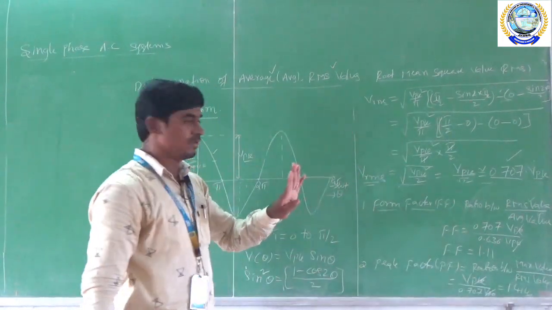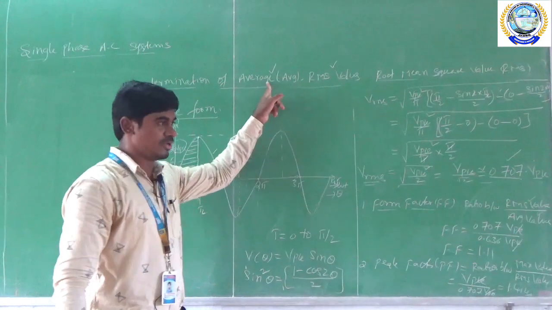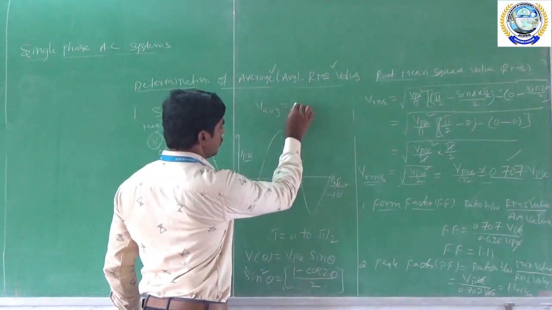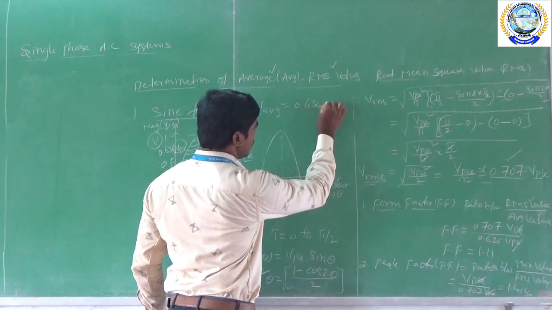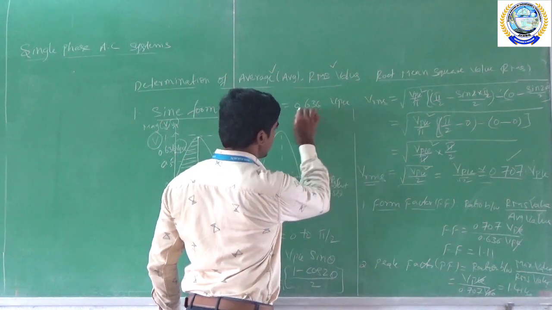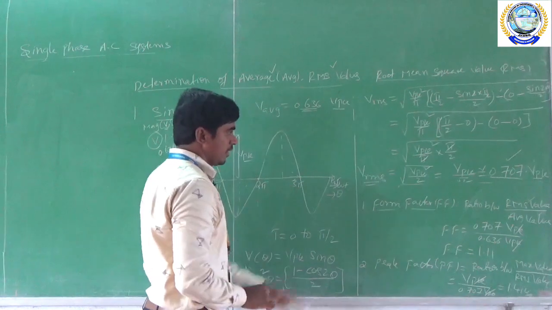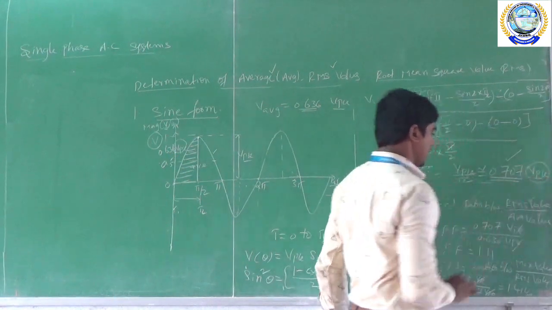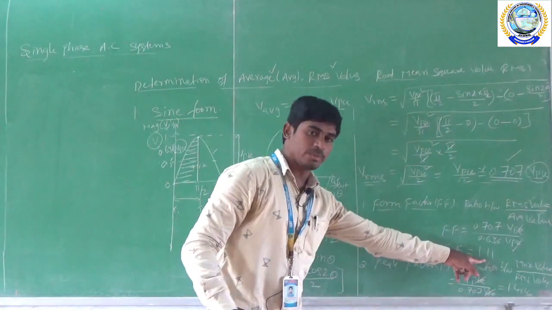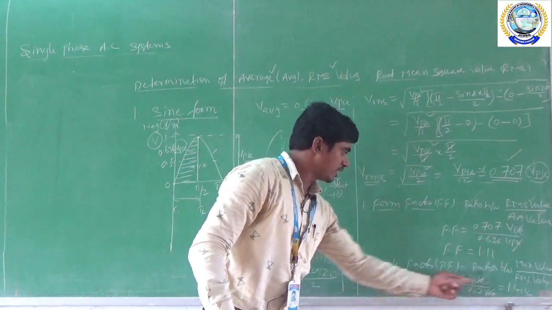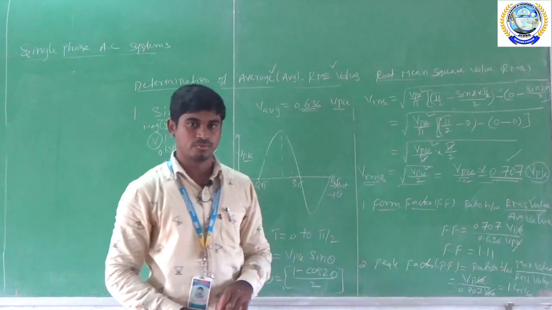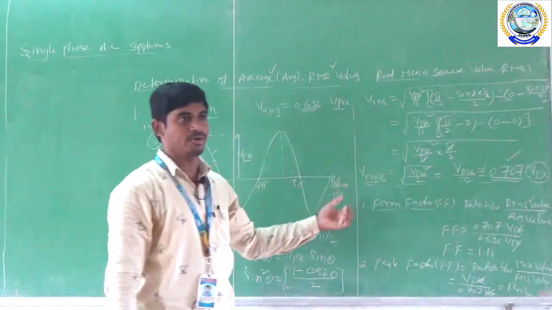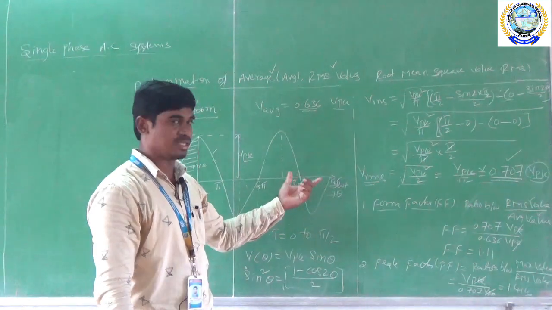Okay. Here we have four terms. One is the average value: V average is equal to 0.636 times Vpk, and RMS value is equal to 0.707 times Vpk, form factor is equal to 1.11 and peak factor is equal to 1.414. So this is the complete structure of the sine waveform to represent in electrical engineering.